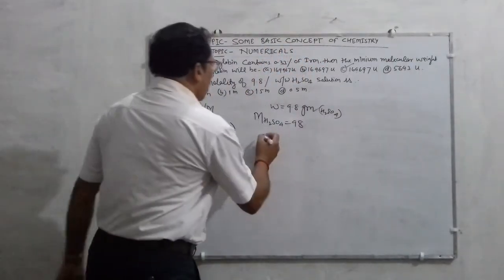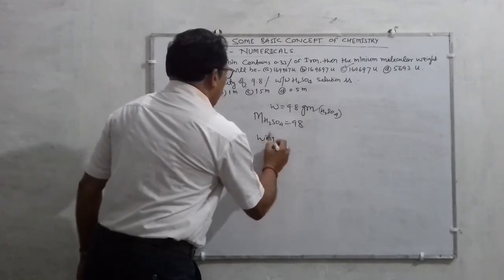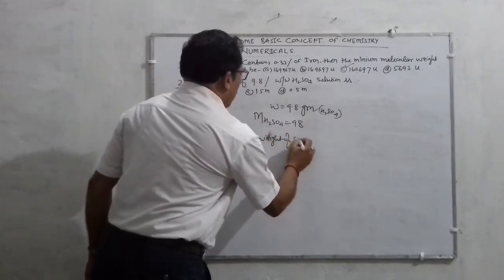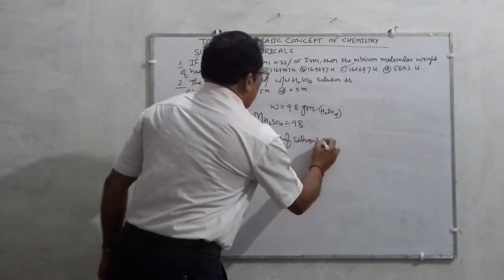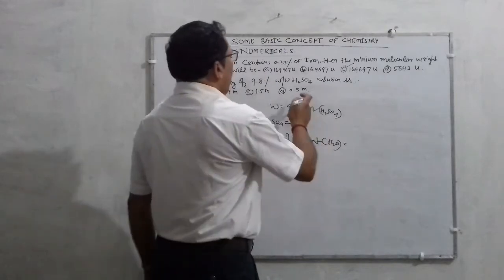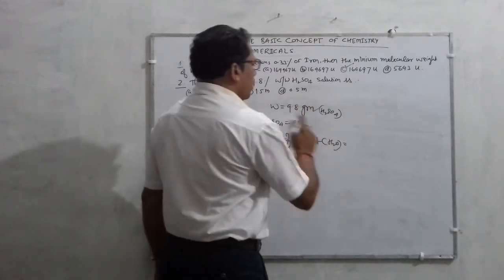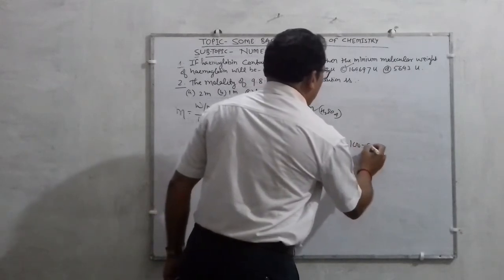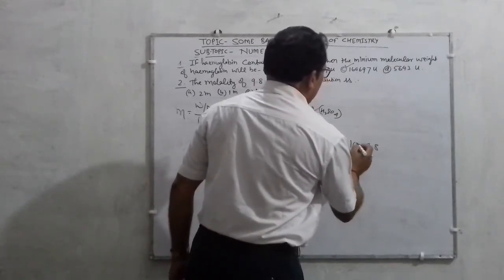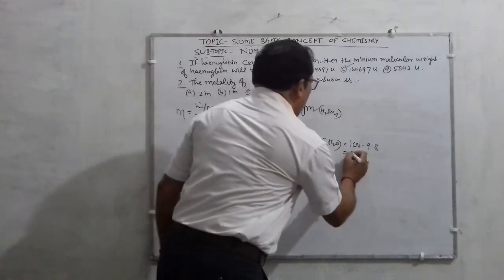Suppose the solvent is water here. That can be found by deducting this from 100. So 100 minus 9.8, if you deduct, the value comes to near about